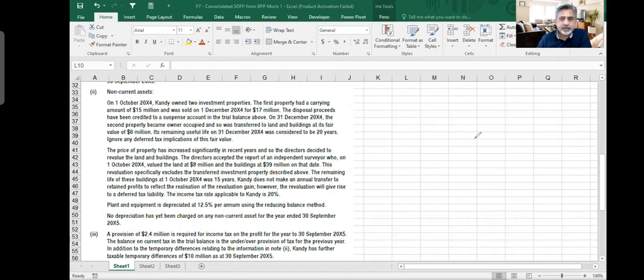Okay, this is finished. Note number 2. On 1st October 2004, again the beginning of the year, the first day of the year, Candy owned two investment properties. The first property had a carrying amount of 15 million and was sold on 1st December for 17 million. So your net book value of this property was 15, you are selling it for 17, sold. So it means that you have a 2 million gain, and that 2 million gain is on investment property. The disposal proceeds have been credited to the suspense account.